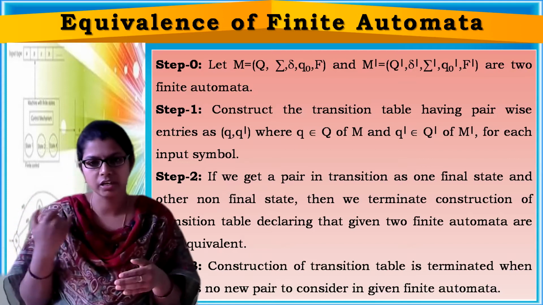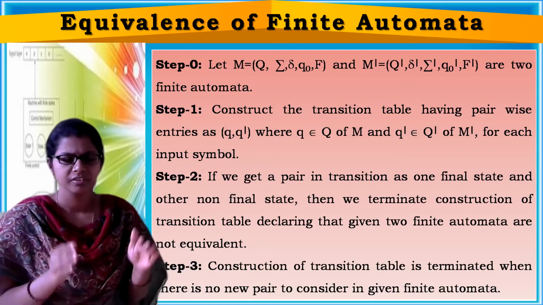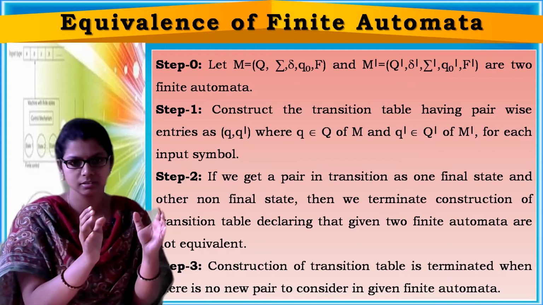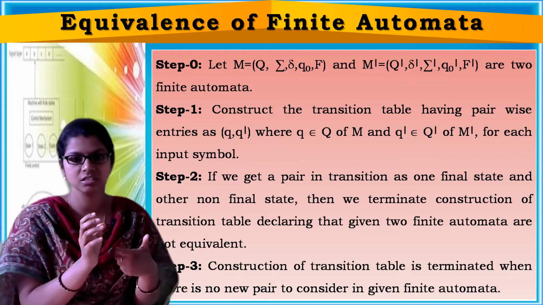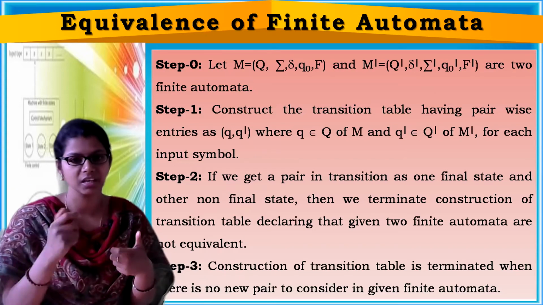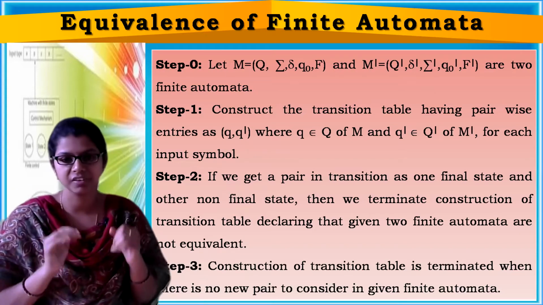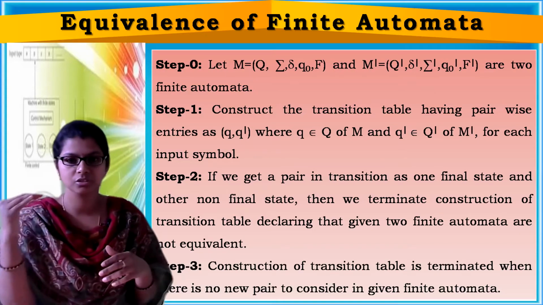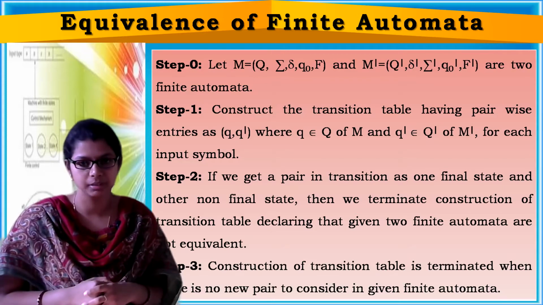Upon drawing, you have to take two states, one from the first finite automaton and one from the second finite automaton. So you have to find the possible pairs and start drawing the transition table.